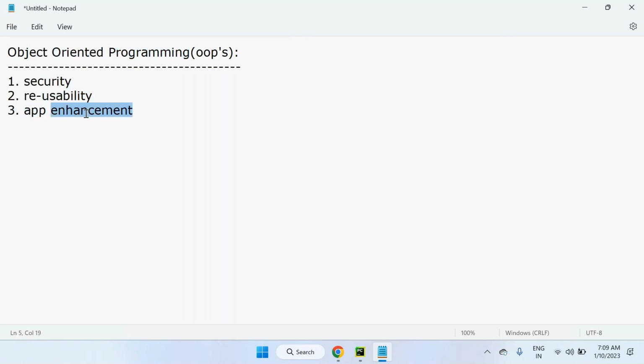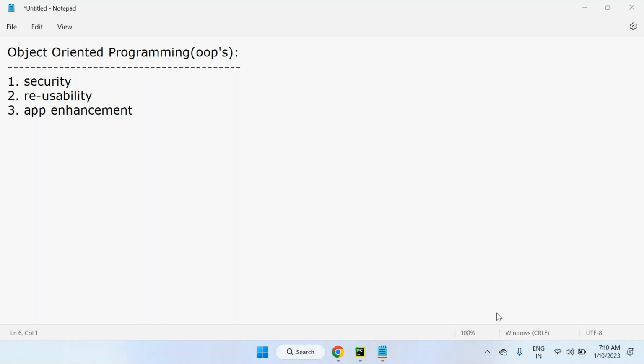And finally, application enhancement. For example, if you develop any application according to client requirements, that application is used by clients to provide services to their customers. Later, according to their customer needs, if they want to change some features or provide extra services, they can simply do it with application enhancement. They will add some more extra code to the application and provide extra services to their customers.